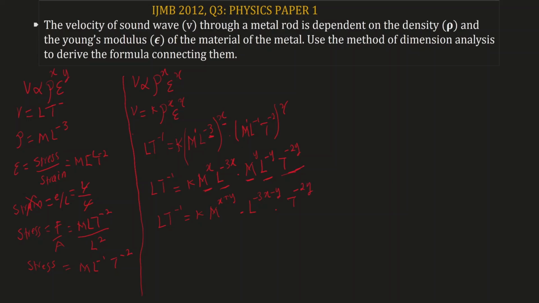Now the next thing for us to do is to compare the left-hand side and the right-hand side of the equations. On the left, we have only L and t. On the right-hand side, we have m, L, and t. You can see that m is absent on the left-hand side. Whenever a parameter is not present on its side, what you do is take that parameter and give it an exponent of 0.